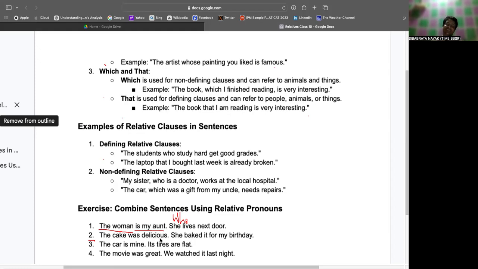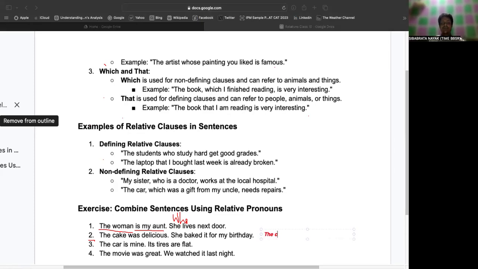The sentence is not correct. The cake that was baked for my birthday was delicious. Here, that refers to the cake. Okay, so the final will be like this.